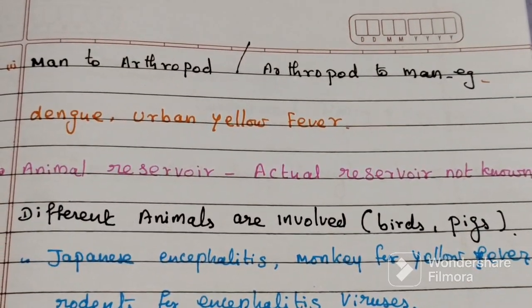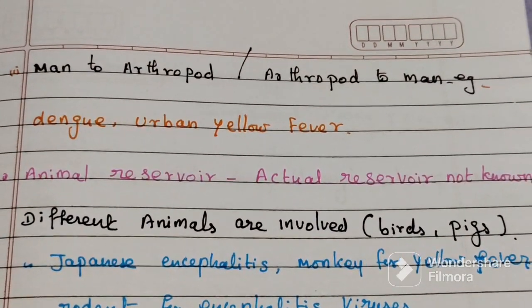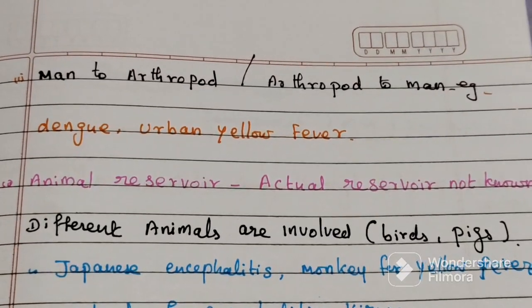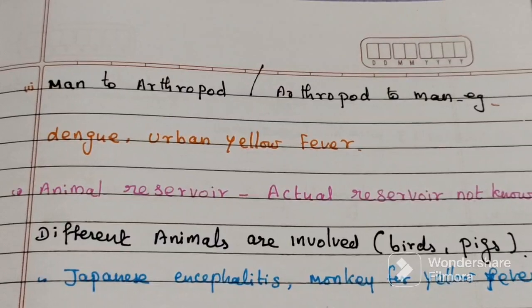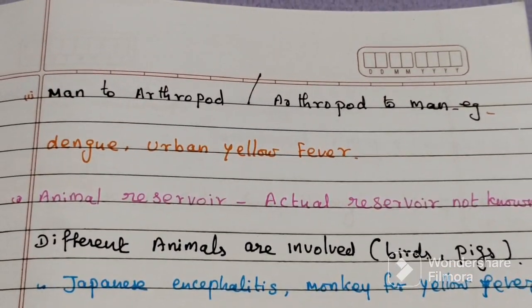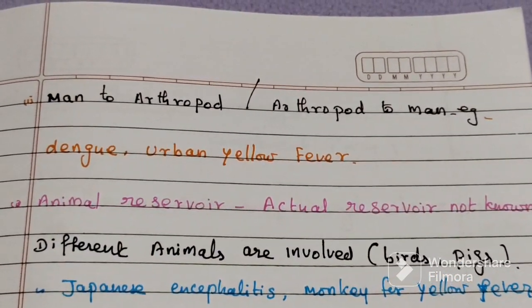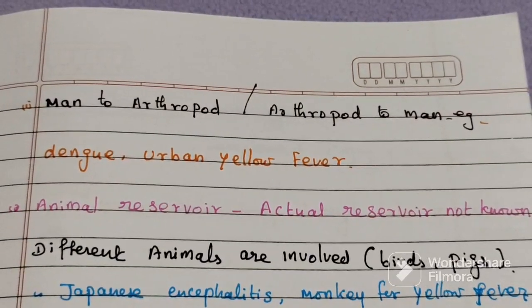In Japanese encephalitis, birds and pigs are the reservoirs; monkeys for yellow fever; rodents for the encephalitic viruses.